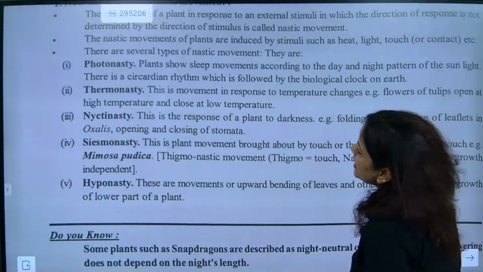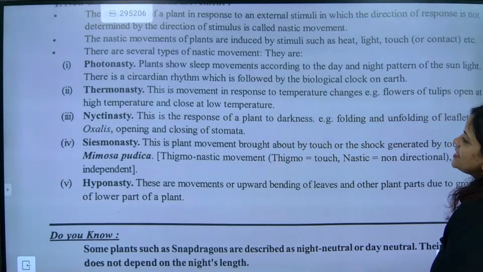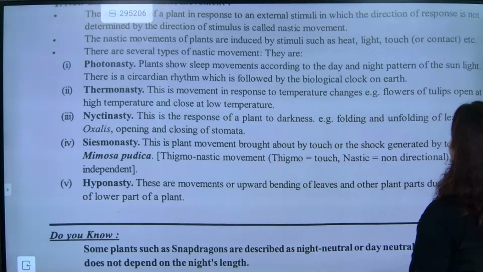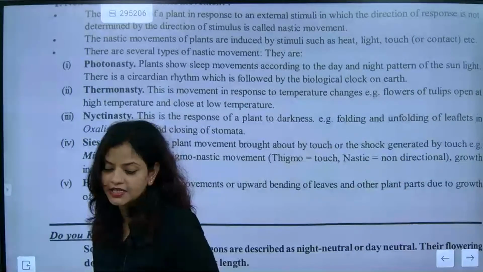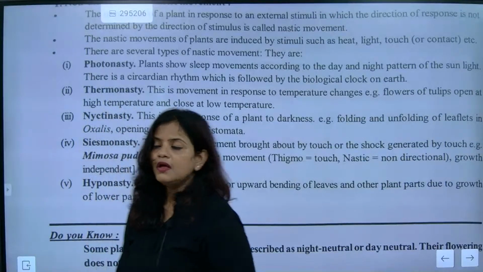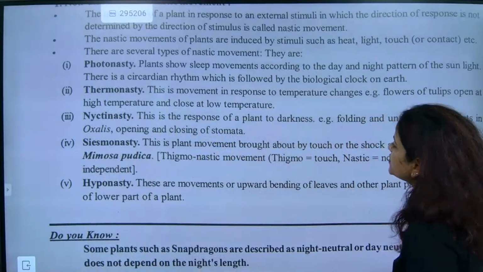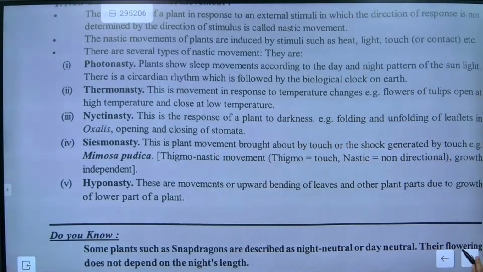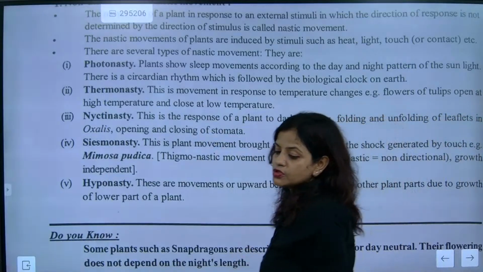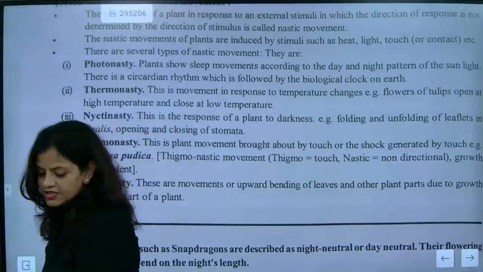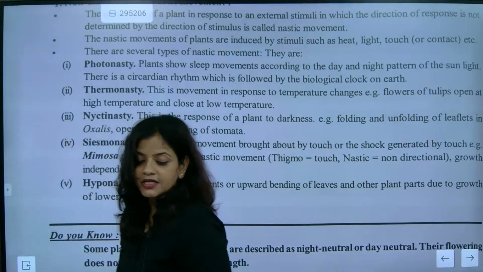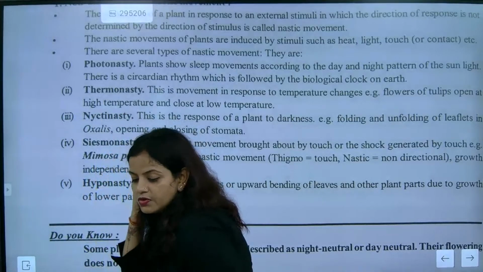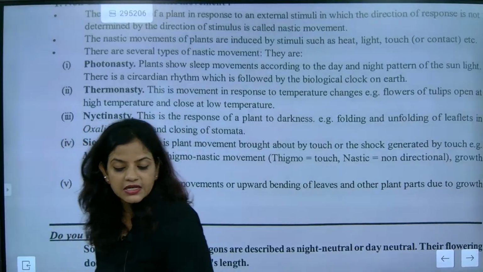Here, next comes nictinasty. This is about darkness. So the folding of leaflets is done under nictinasty. Next comes seismonasty. Seismonasty means it will be exactly touch. So that is Mimosa pudica. Mimosa pudica is touch sensitive. If somebody asks, Mimosa pudica is touch sensitive.